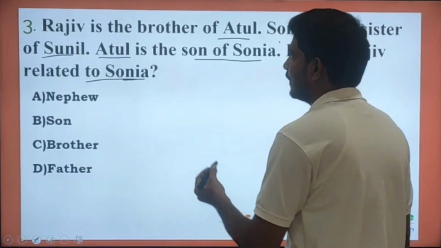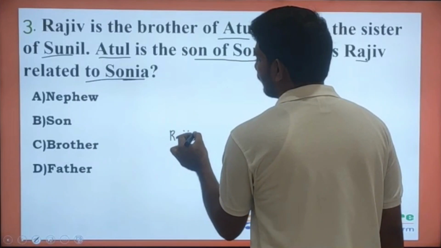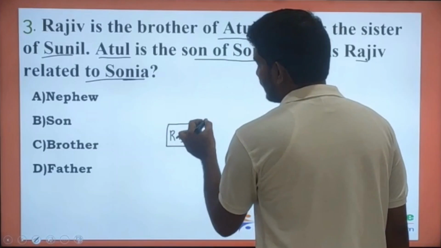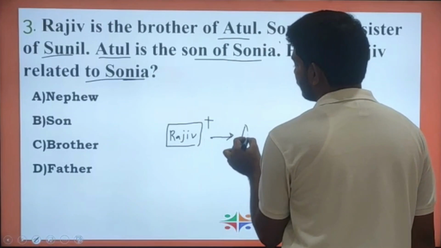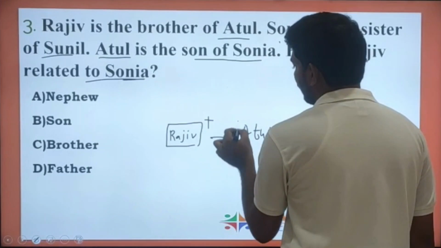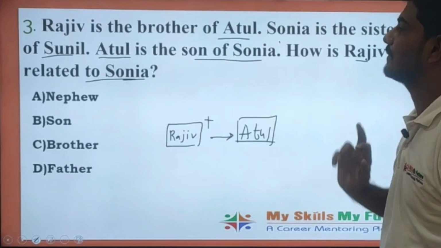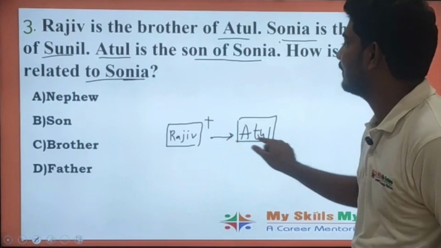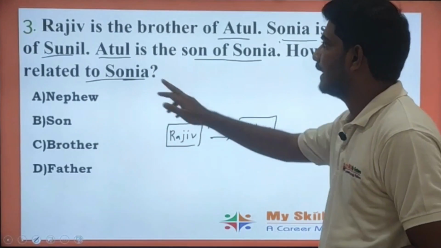So what did he give in the question? Rajiv is the brother of Atul. Next, Sonia is the sister of Sunil, which means there is no connection for this statement, so leave it for the time being. Let's move to the next statement.